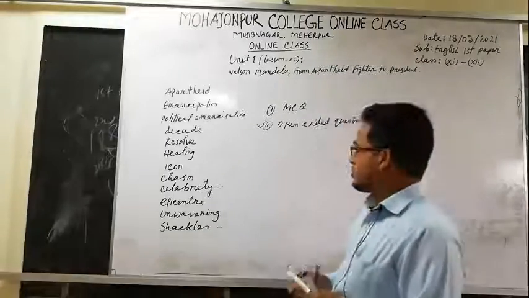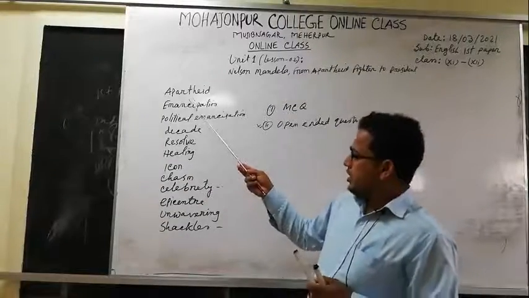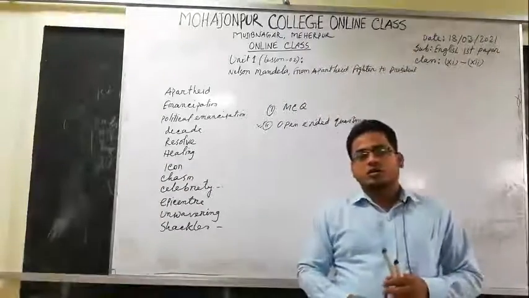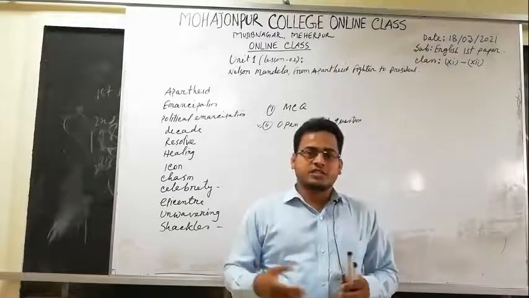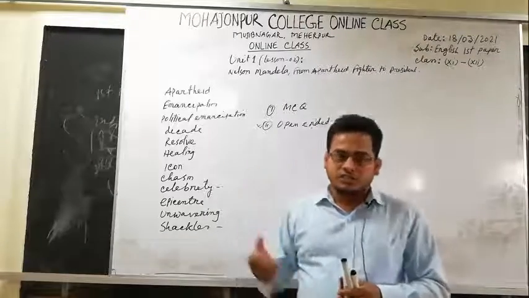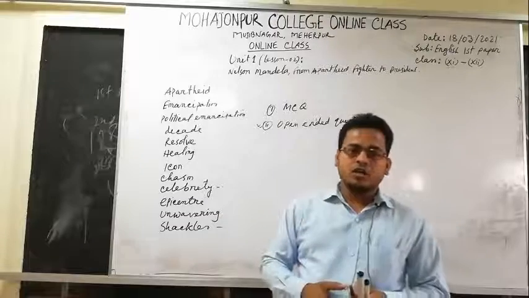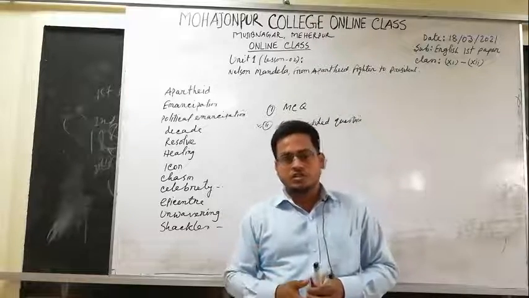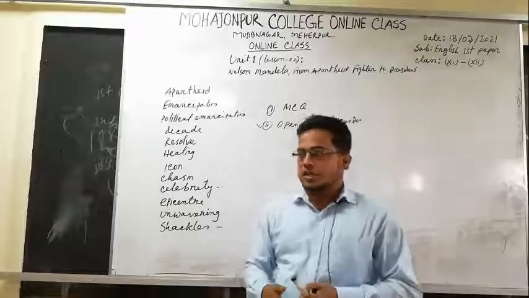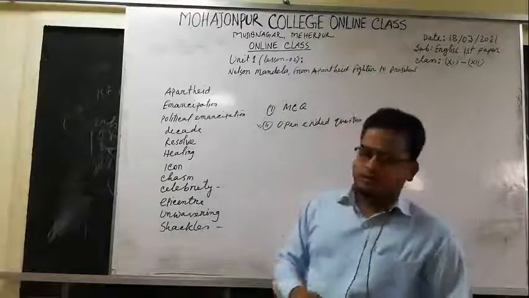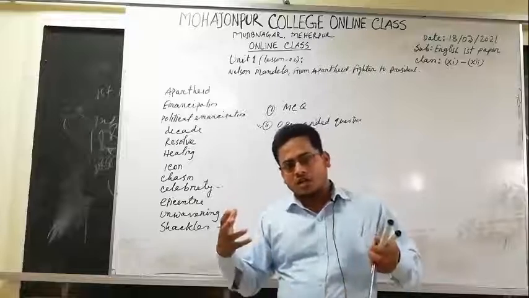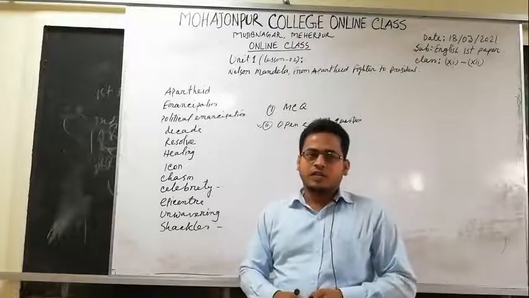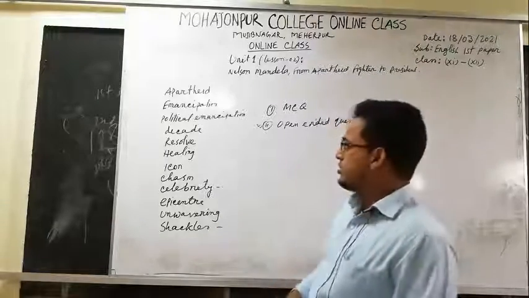Now, actually apartheid means racism or discrimination. It stands for discrimination or racism or racial discrimination, whatever you can say. There will be 4 alternative words for you. What does the word apartheid stand for? And you have to choose the correct one.